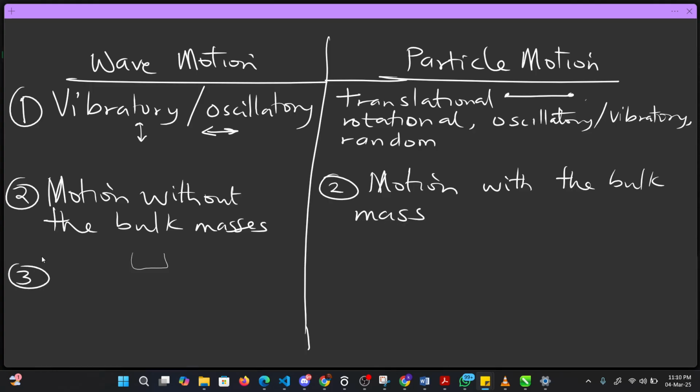Then number three, wave motion exhibits certain features. It can show all the properties of wave, which include reflection. It exhibits reflection. It can also exhibit refraction.